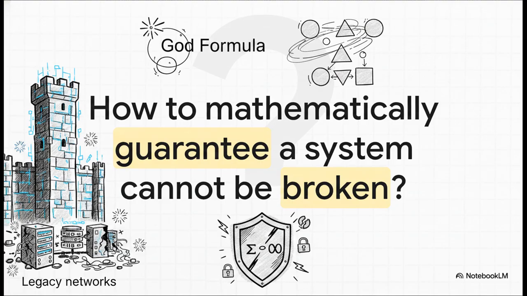Okay, so let's dive right into this foundational question. The Lean theorem code we are looking at today attempts to provide the literal God formula for an unbreakable system. Think about the legacy networks we rely on every single day. They're essentially built on trust and reactive security, right? It's an endless game of whack-a-mole, patching holes as they appear. But what if you could write rules at the fundamental physics layer of a digital system that made breaking it logically impossible? How do you construct a digital fortress where a successful attack would literally violate the laws of mathematics? That is the bold, massive promise of what we are unpacking.